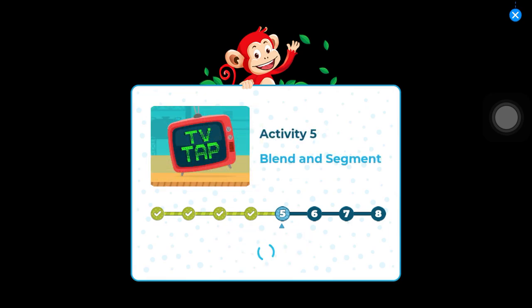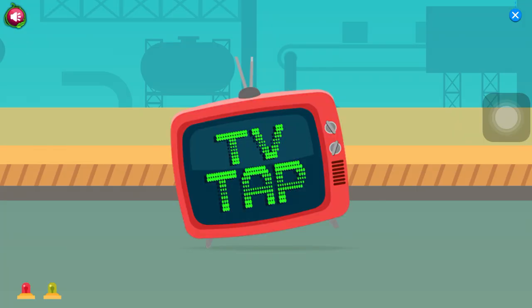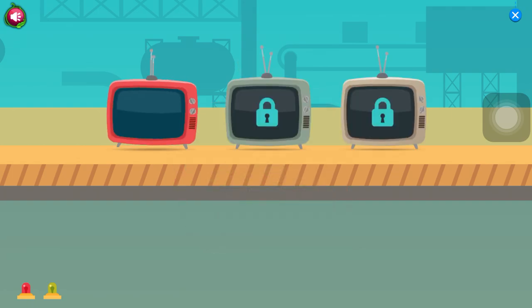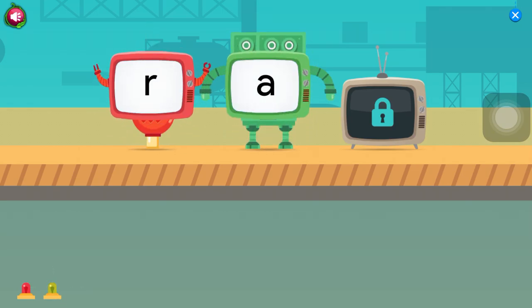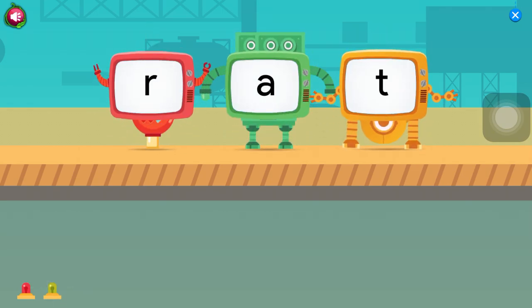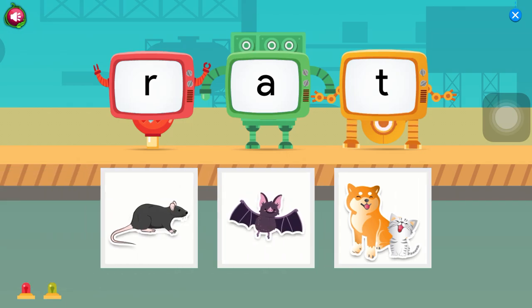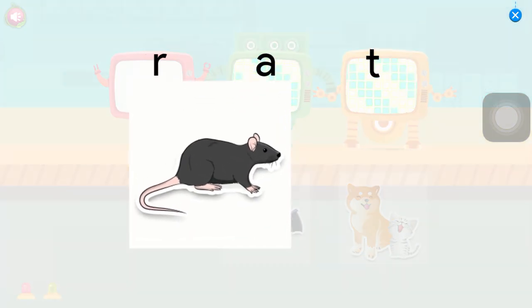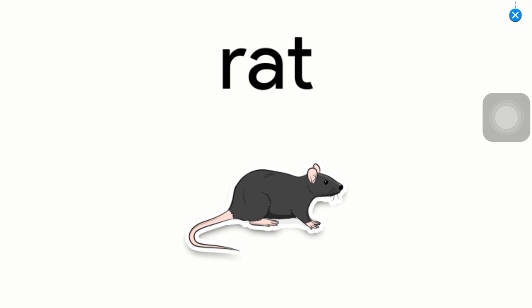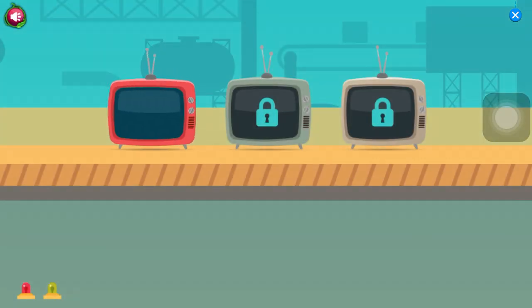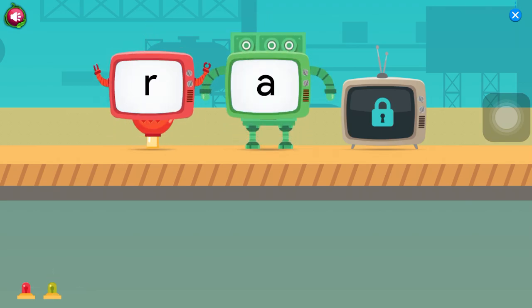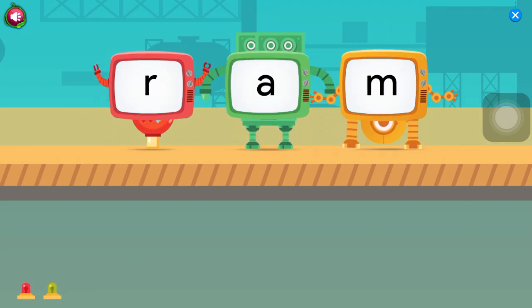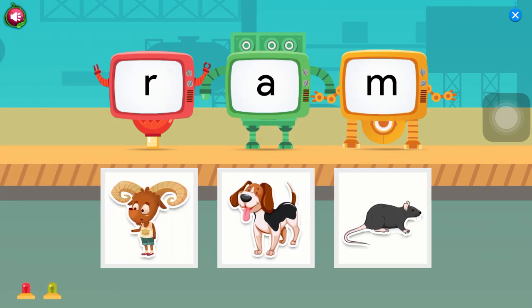Activity 5. Blend and segment. TV tap. Tap on the TVs to uncover the sound. Choose the picture that matches the word. Rat. Tap on the TVs to uncover the sound. Choose the picture that matches the word.